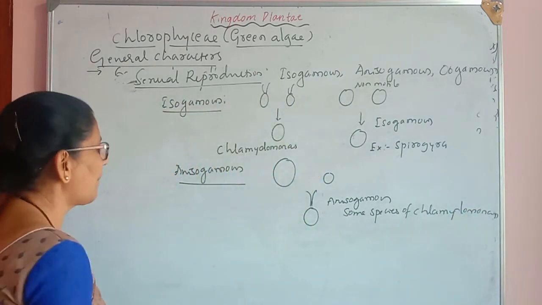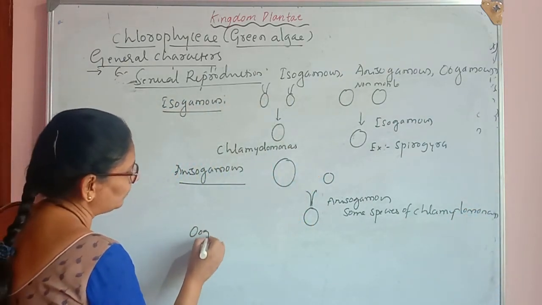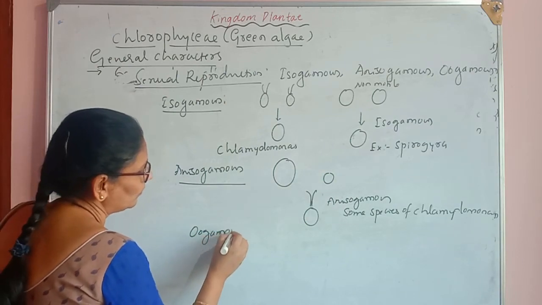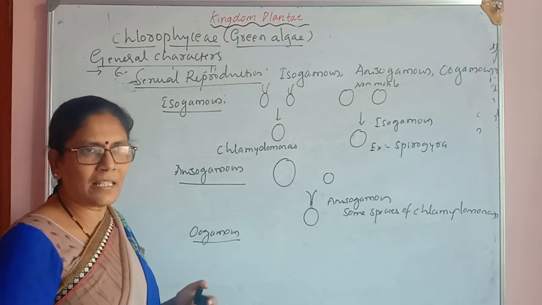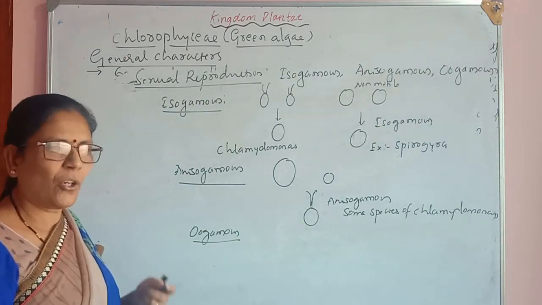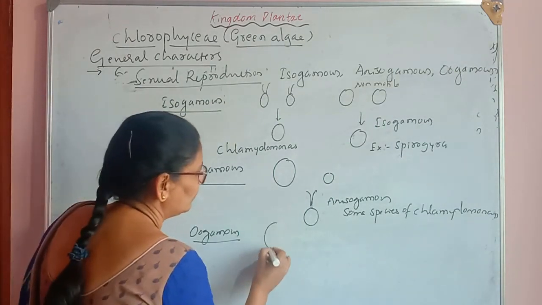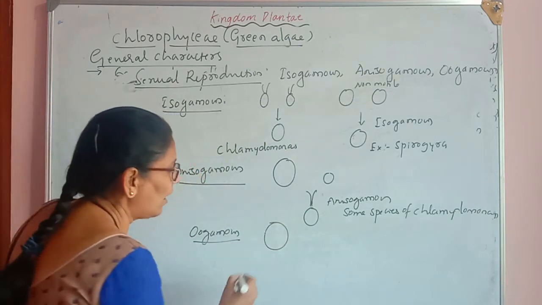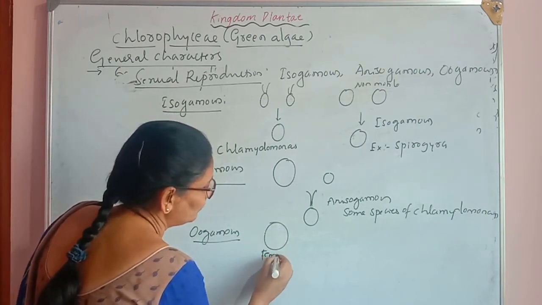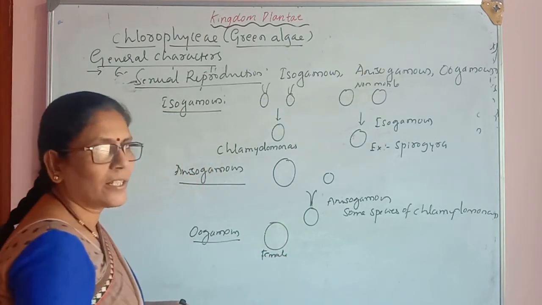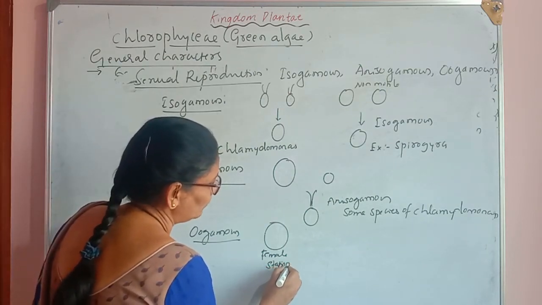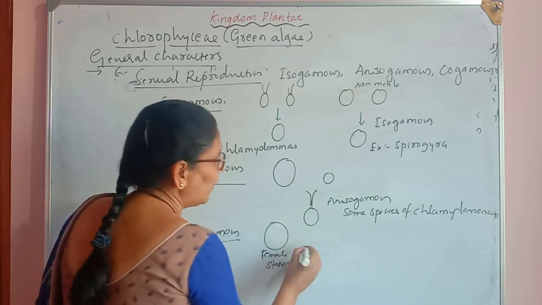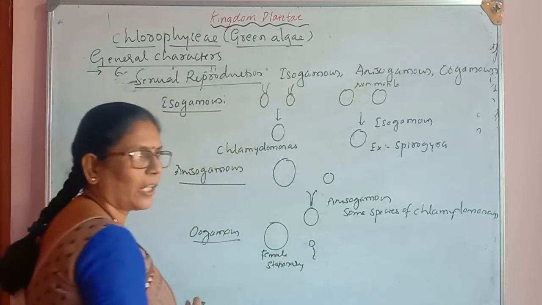And the next one is oogamous. In oogamous, the female gamete is large, stationary or non-motile, but the male gamete is small and motile.